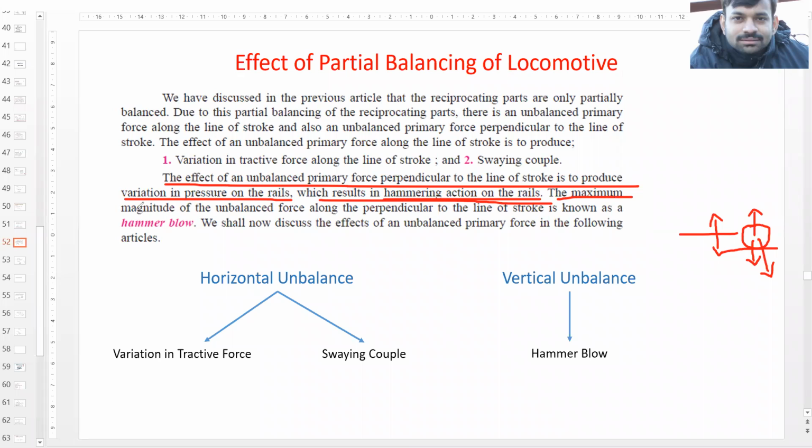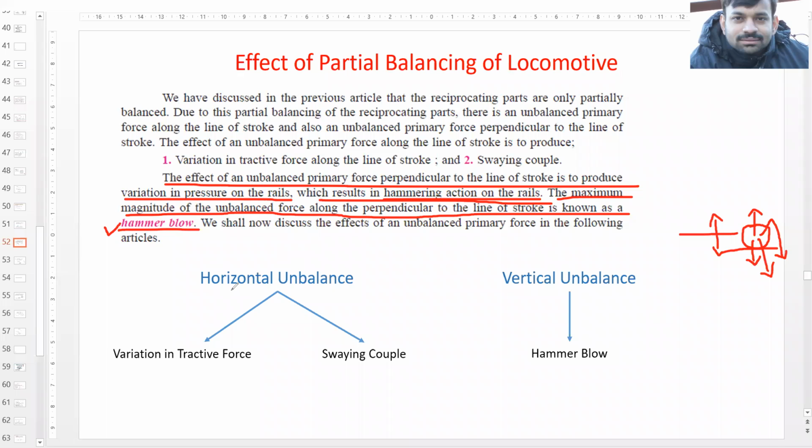Okay, the maximum magnitude of unbalanced force along the perpendicular to the line of stroke is known as hammer blow. So when it comes to the maximum magnitude and it jumps up from the rails and hits it back, this action is called as hammer blow. Okay, so let's discuss it in detail.